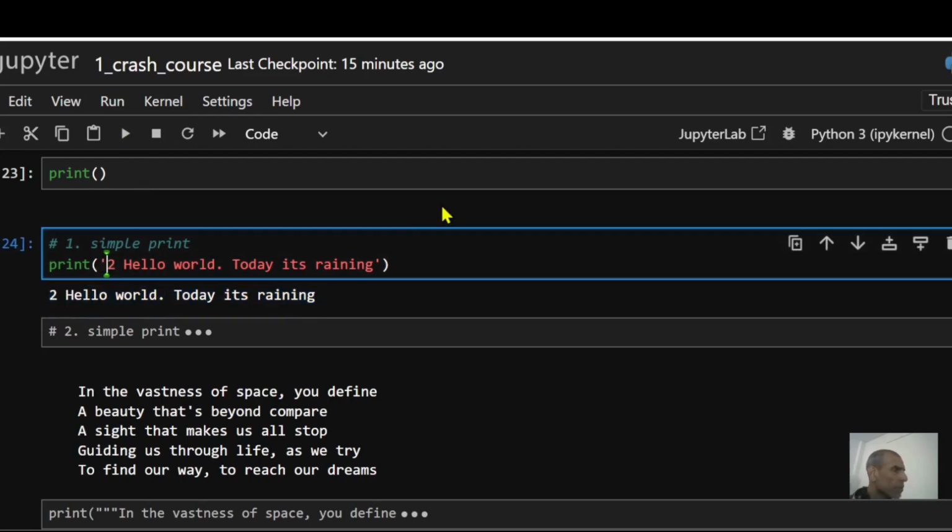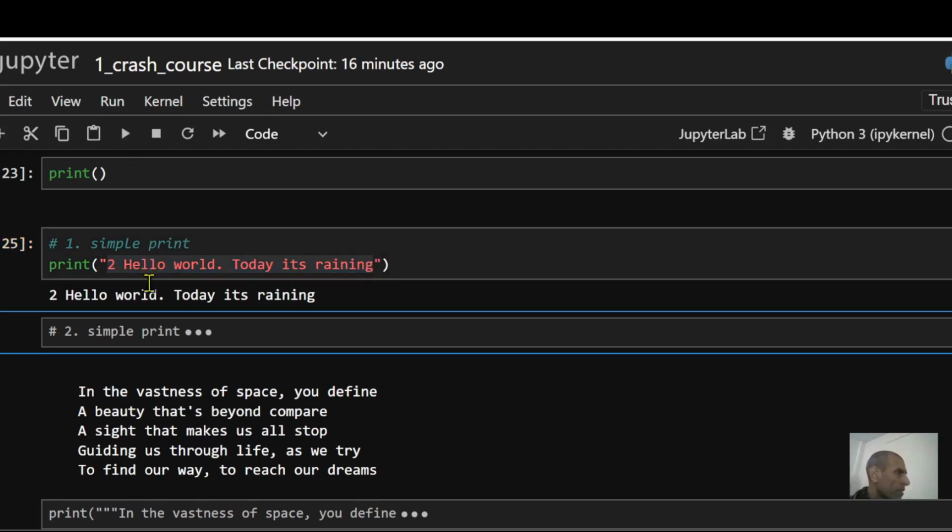Okay, I don't have to use this single quote. I can use double quote too. But make sure that if you use double quote, you also use double quote at the end, like double quote over here, and then close it with the double quote over here. And then whatever is inside this, Python is going to happily print this thing out.